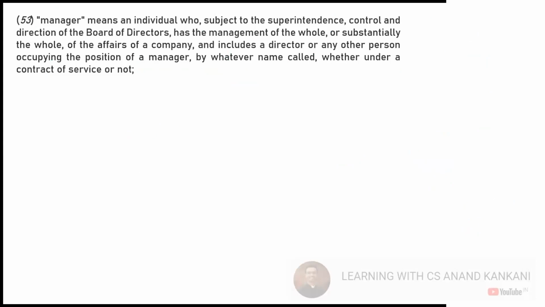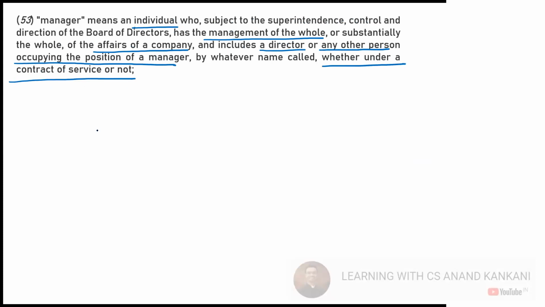So the definition of manager is again very important here. Manager is basically an individual. Very, very important part, right? Who, subject to the superintendence, control or direction of the board, has the management of the whole or substantially the whole of the affairs of the company, and it includes a director or any other person occupying the position of the manager by whatever name called, whether under a contract of service or not.